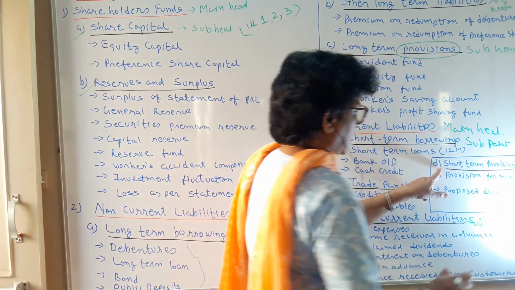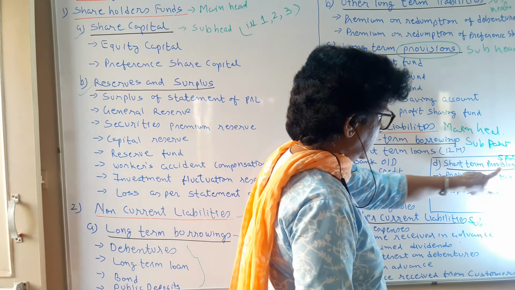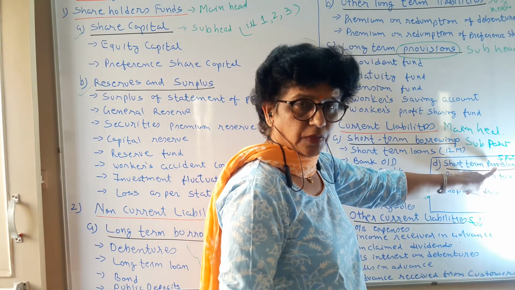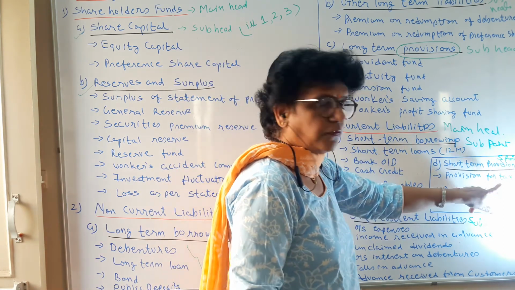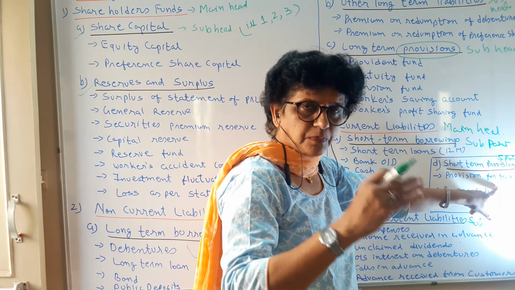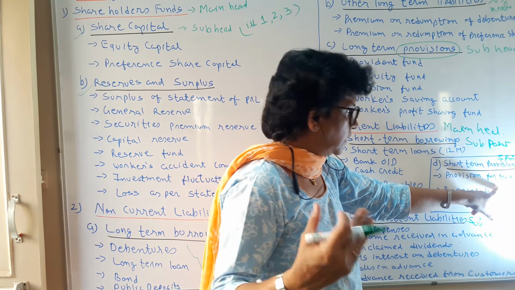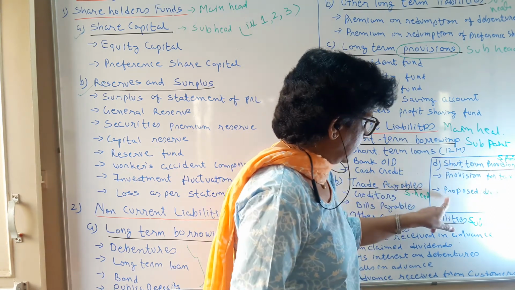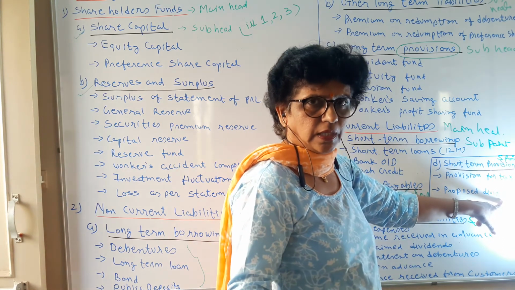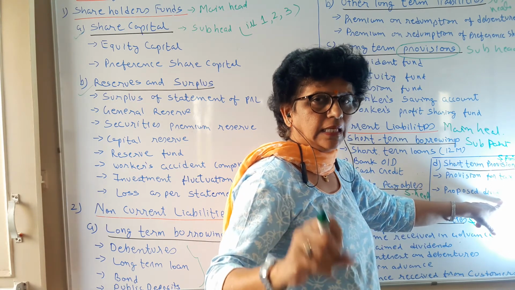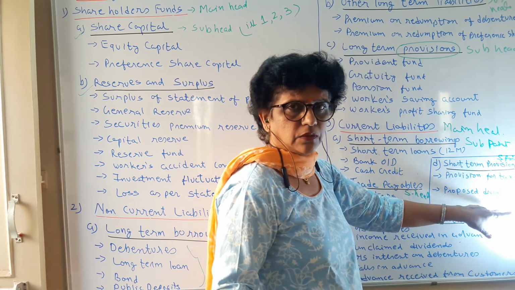Now the last subhead you have, that is short-term provisions. You need to make a provision. We have learned the long-term provision; this is the short-term provision. Provision for tax. Annual tax, you expect the income, this much you are going to earn, so accordingly you have to have a provision for the payment of tax to the government. And next is the proposed dividend. This year how much dividend you are going to declare, you must have funds ready for the declaration of the dividend. So the proposed dividend portion also you need to keep aside.